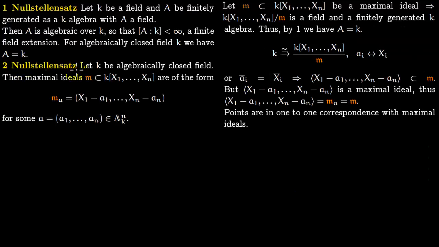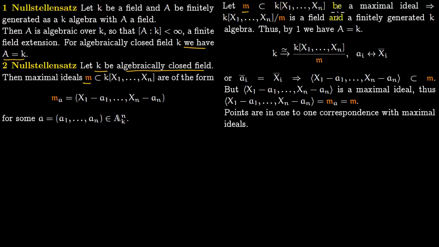Our second version of Nullstellensatz is this. Let K be an algebraically closed field. We are going to use the fact that A is equal to K, because our base field K is algebraically closed. We have to prove that the maximal ideals in the ring K[x1 to xn] are of the form (x1 minus a1, x2 minus a2, ..., xn minus an), where this a which I'm writing here is just the tuple of points a1 to an in the affine space A^n over K. So let us prove this.